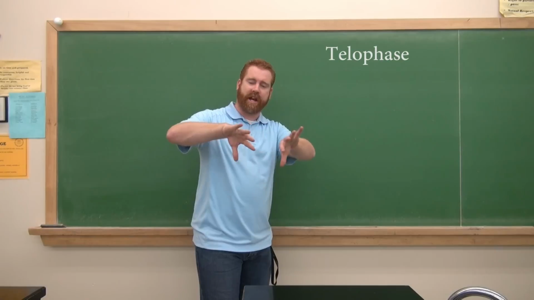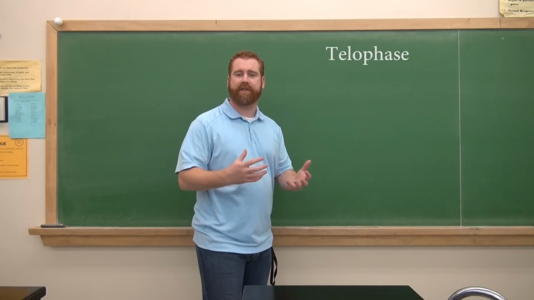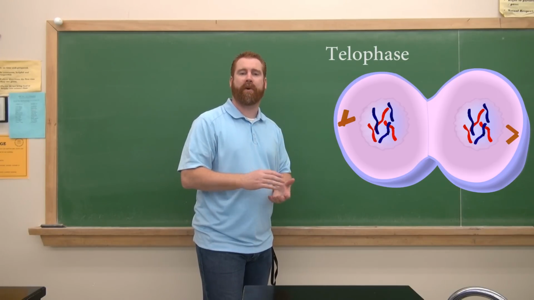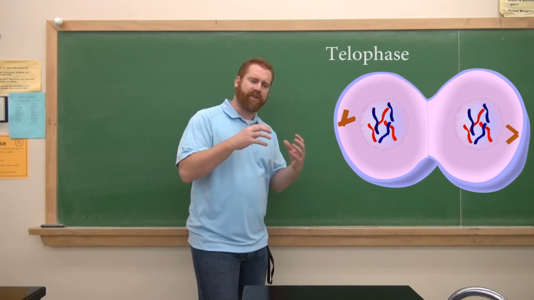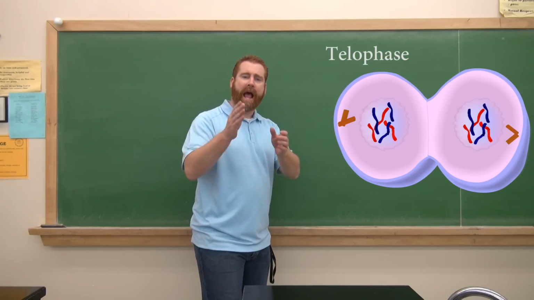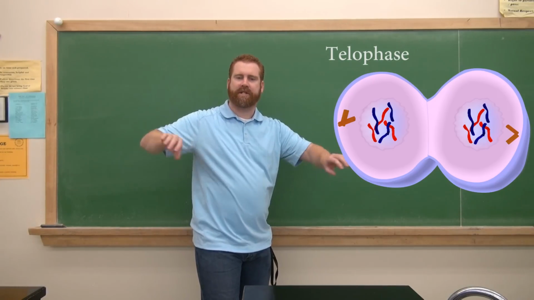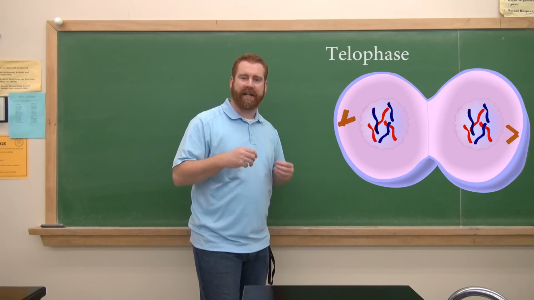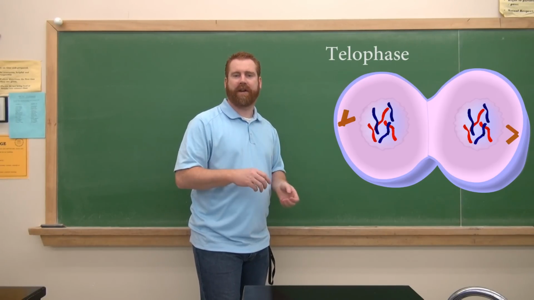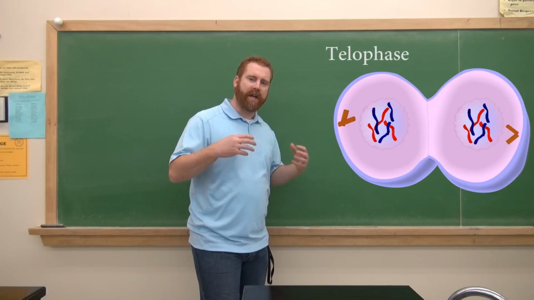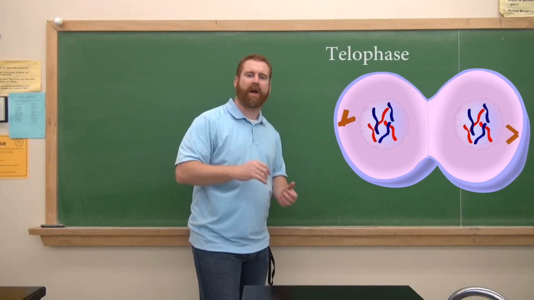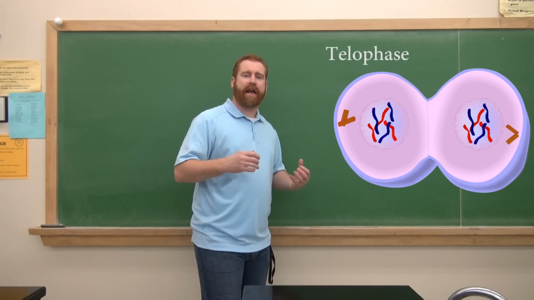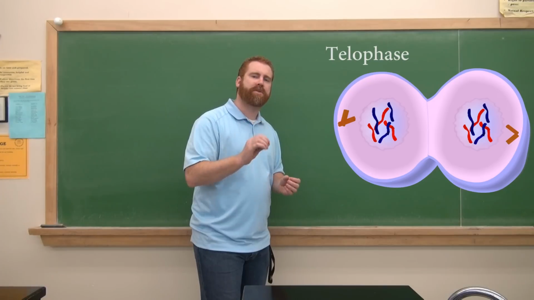All right, the next phase is telophase. In telophase, that genetic information that's been pulled to either side of the cell starts to have a new nucleus form around it, with a new nuclear membrane appearing. Those chromatids, which remember is the name for half of a chromosome, got pulled to each side and start to unwind, back to the way it was in interphase, which we call chromatin, and we really can't see it with our microscopes. So invisible chromatin is now formed from the chromatids, and as well we get the nucleus forming around. That's really what's going on in telophase.